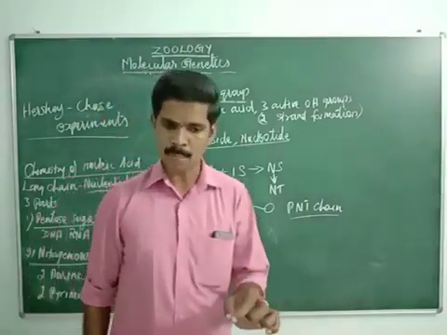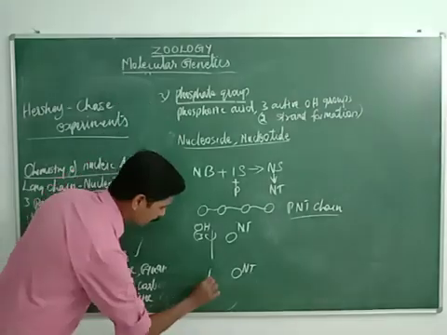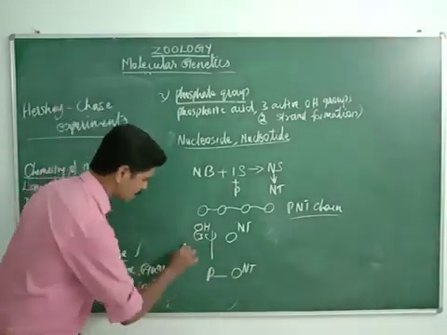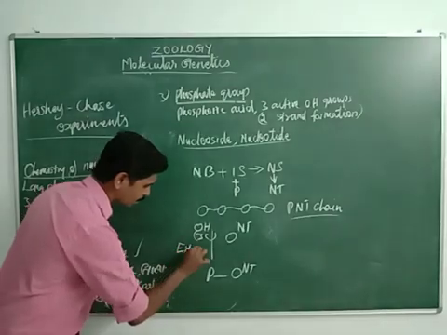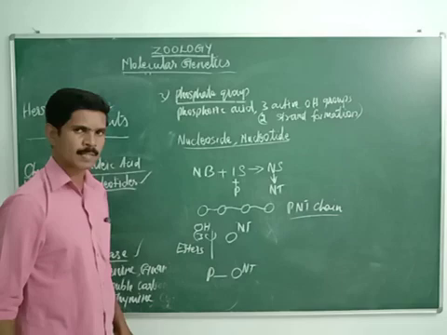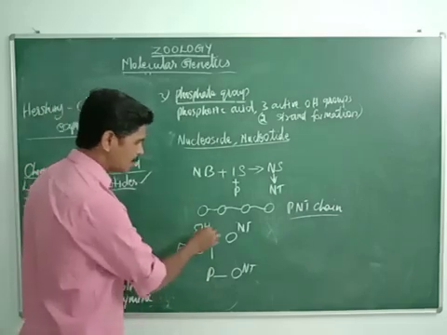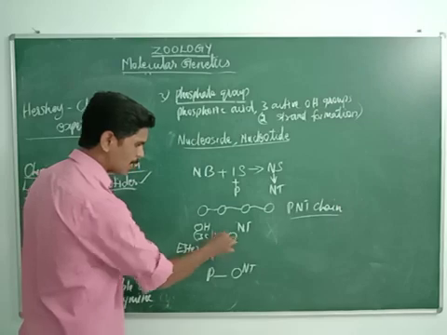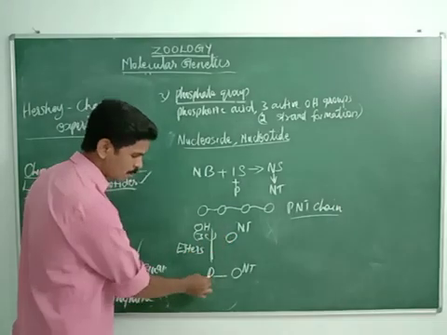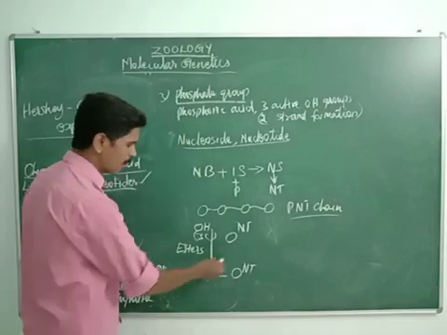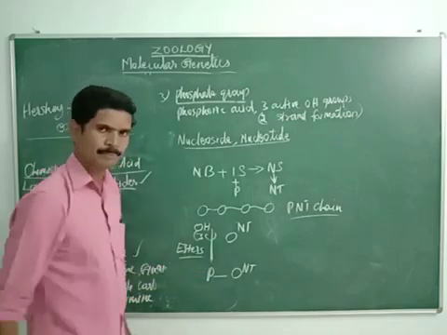This OH group is connected with the phosphate group of another nucleotide by S bond. Once again, repeat this point. The OH group present in the 3-carbon sugar molecule of one nucleotide is connected with the phosphate of another nucleotide molecule by a bond called S bond.